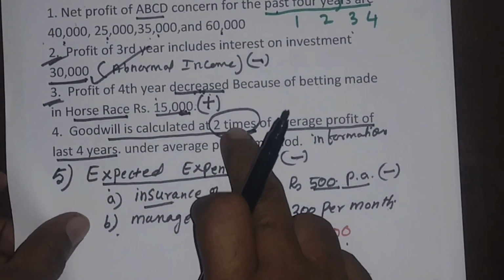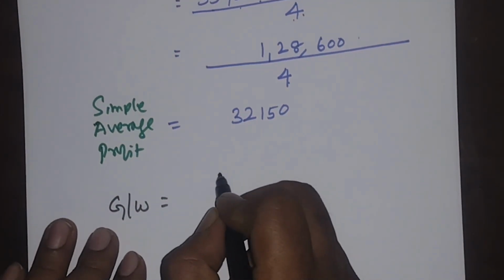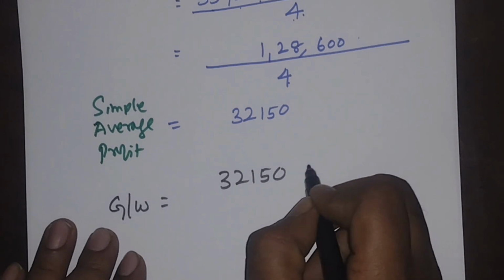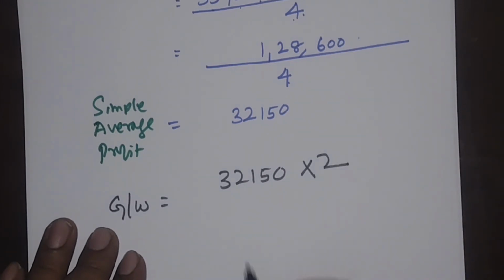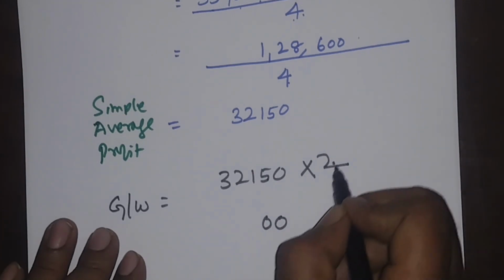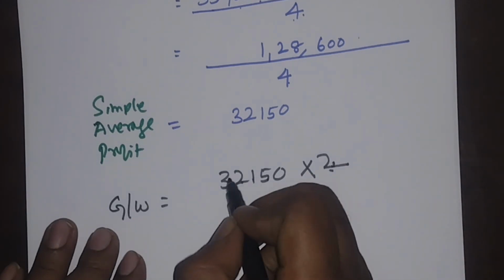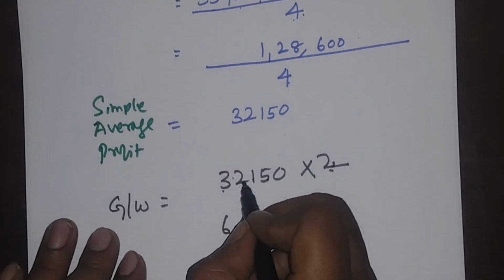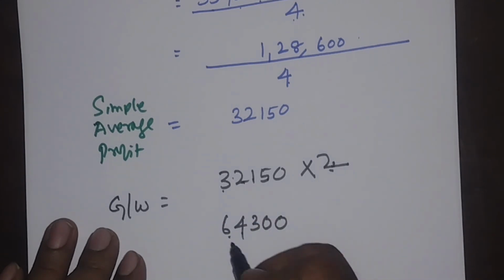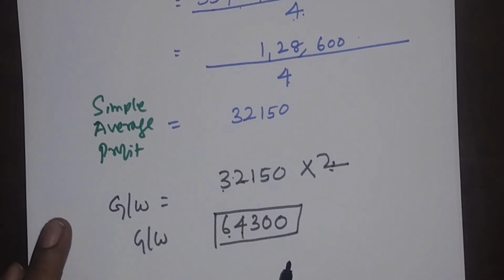Now I have to multiply this by 2. So therefore this 32,150 what I got, that has to be multiplied by 2. Then I get 0, 5 2s are 10, remaining 1, 2 1s are 2, 2 plus 1 3, 2 2s are 4, 2 3s are 6. See, 32 has become 64, 150 has become 300. 64,300 rupees is the goodwill. Under which method? Average profit method.